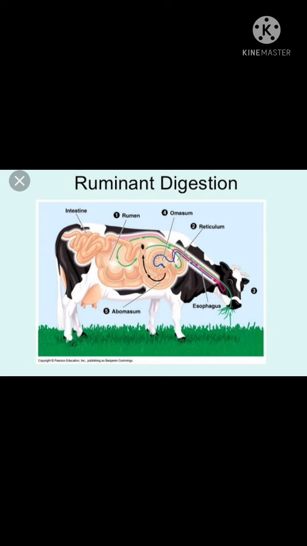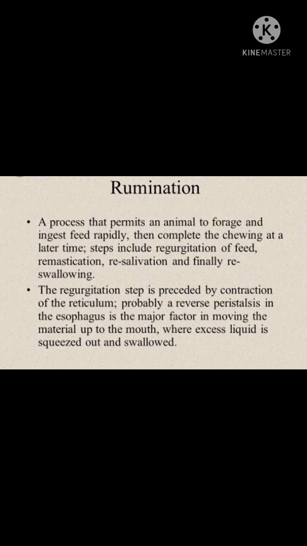So here you have to know the definition of rumination. Rumination is the process of taking the food when it is available and then leisurely chewing the food material during its leisure time. The best examples of ruminant animals are herbivorous animals like cow and buffalo.